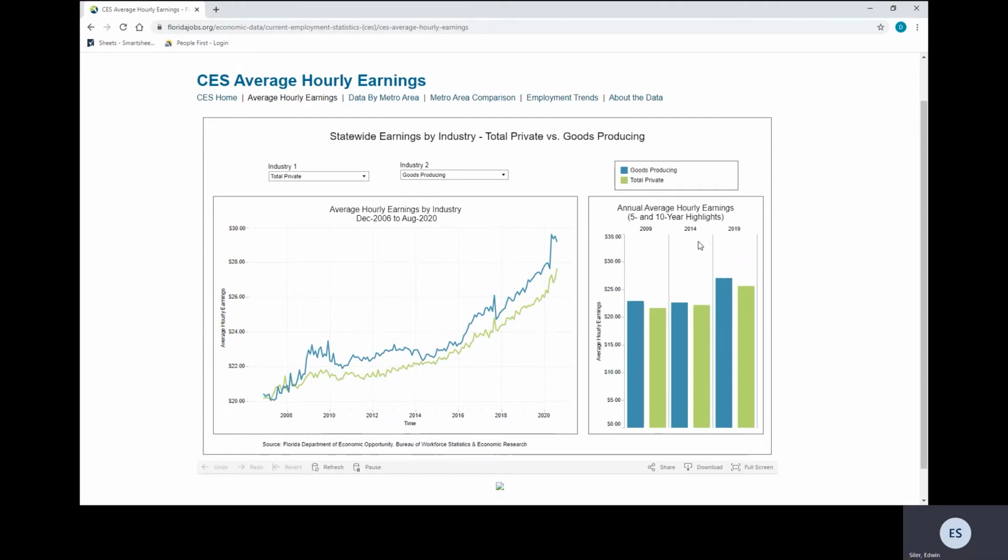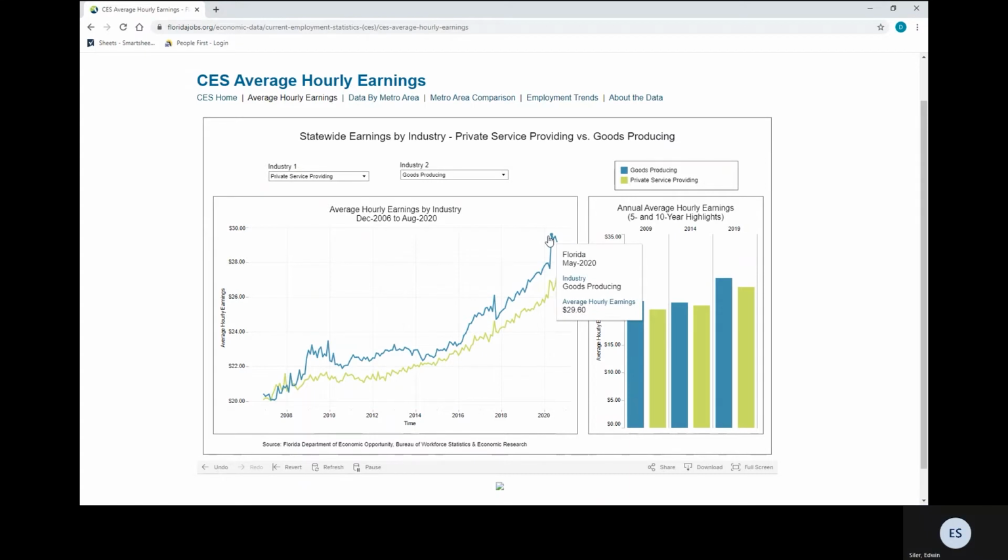And then the second graphic shows hourly earnings for 2 selected industries for 2009, 2014, and 2019. So what we're going to do is select an industry. Let's select private service providing. And as you select different industries, if you were to select industry 2, these numbers will move and adjust.